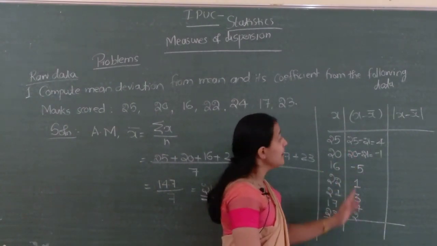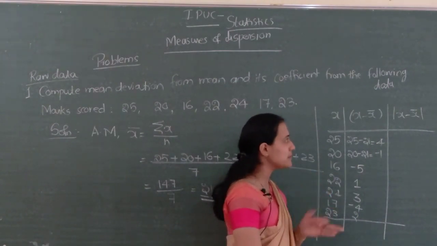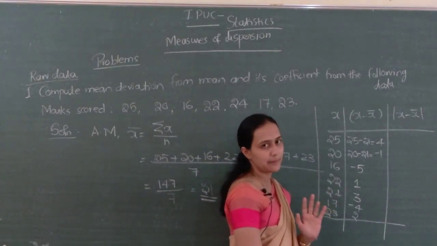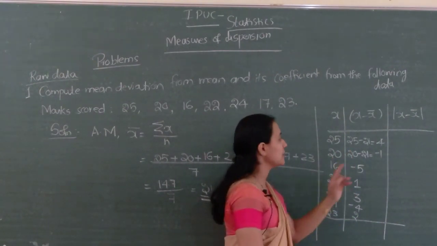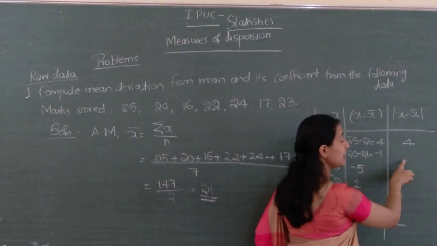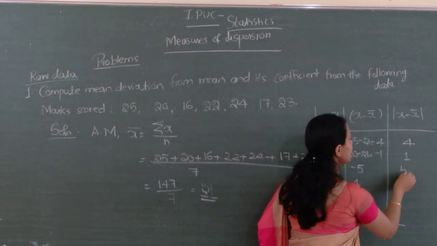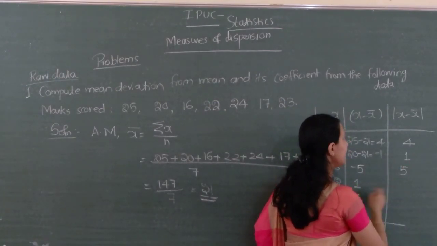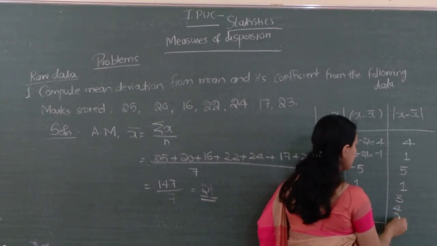The deviation we are taking, we have to compute the absolute value. Remember, in the absolute value no sign will be there, meaning all the values we consider as positive. So here 4 itself. This is actually minus 1, but mod x minus x bar is 1. Next minus 5, here it comes as 5. Then here it is 1, next 3, next 4, next 2.